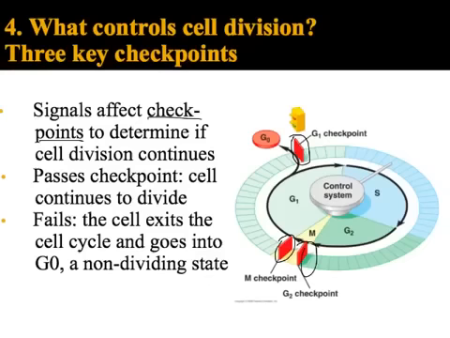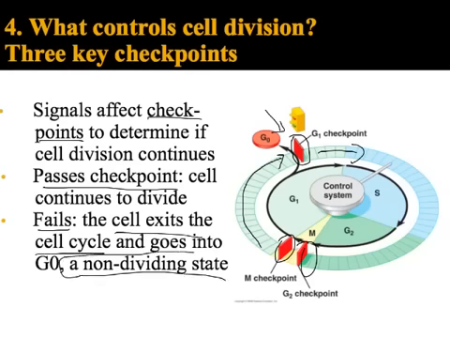And at all these points, say the cell is going along, so the cell's gone through G1, and it gets to the G1 checkpoint. And these proteins, they check to make sure the cell is ready to move on. If it passes the checkpoint, it will continue on with the next part of the cell cycle. But if it fails the checkpoint, the cell no longer is in the cell cycle, and it goes into a non-dividing state. It's not allowed to divide. And we call that state G0. You can see G0 right there in my picture.